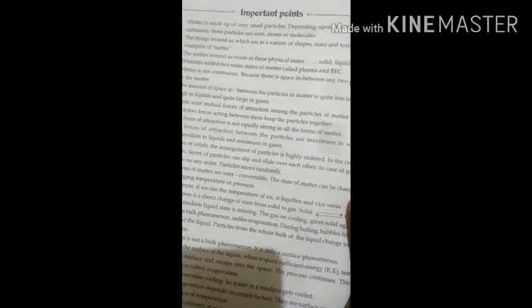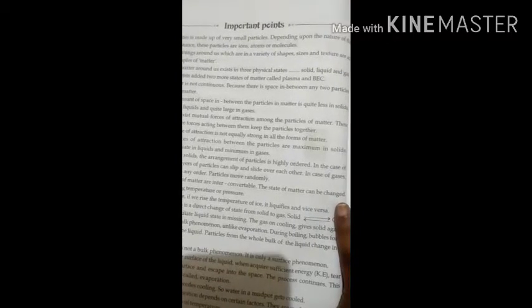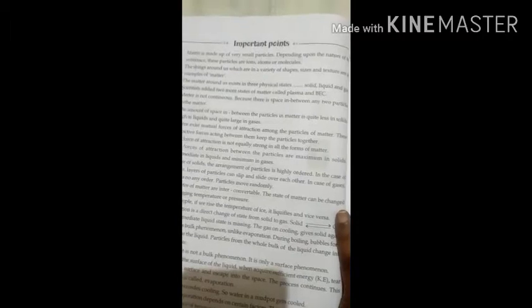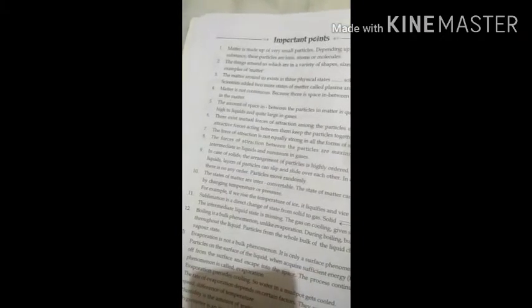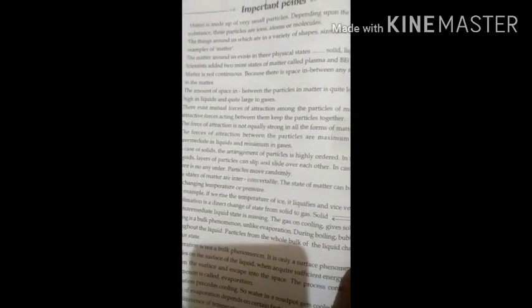The things which we see around us, which are in a variety of shapes, sizes and textures, are all examples of matter. Yes or no? The things around us, having any type of molecule, any type of atom, any type of shape, size, definite structure, are examples of matter. Now we'll see different types of matter.